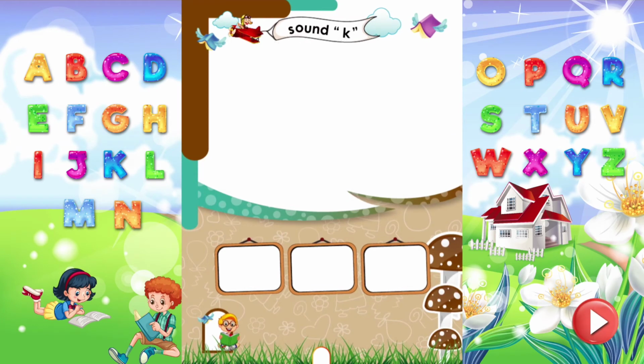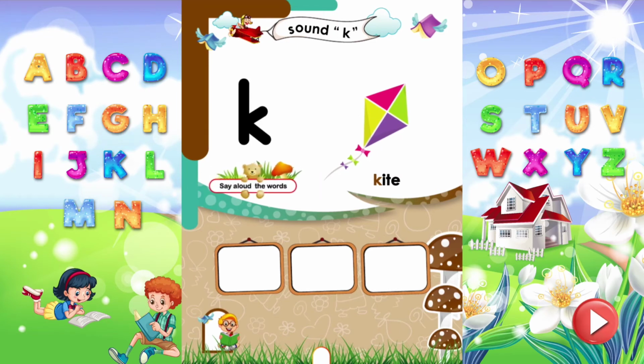Sound K. Dear kids, read the letter K. It makes sound K. Kite. Kite starts from the sound K. Say aloud more words that start from the sound K. K is for key. K is for kangaroo. K is for cattle.